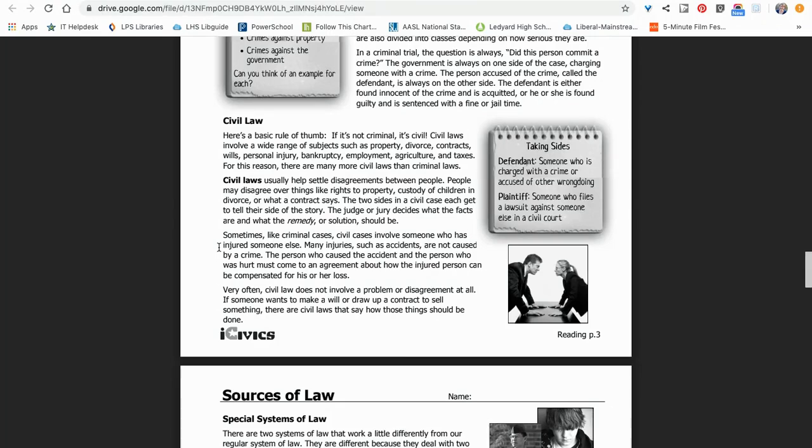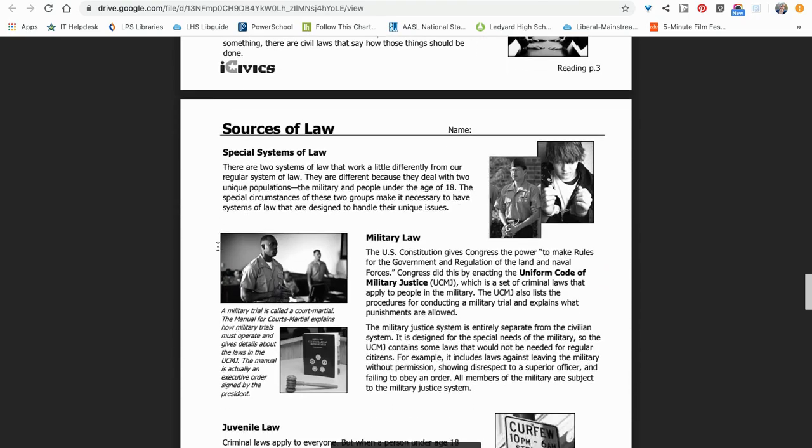Very often, civil law does not involve a problem or disagreement at all. If someone wants to make a will or draw up a contract to sell something, there are civil laws that say how those things should be done.